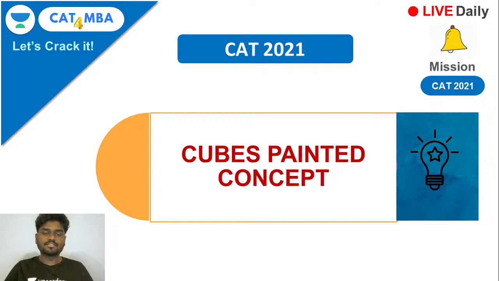So in this session, it's going to be the painted cubes concept. We would have seen a lot of questions where a cube is given, a sort of die which will be painted on the sides and cut into many identical parts, and they'll be asking how many faces, two faces, three faces, and all faces are colored, right? We'll be completely studying that in detail in this session.